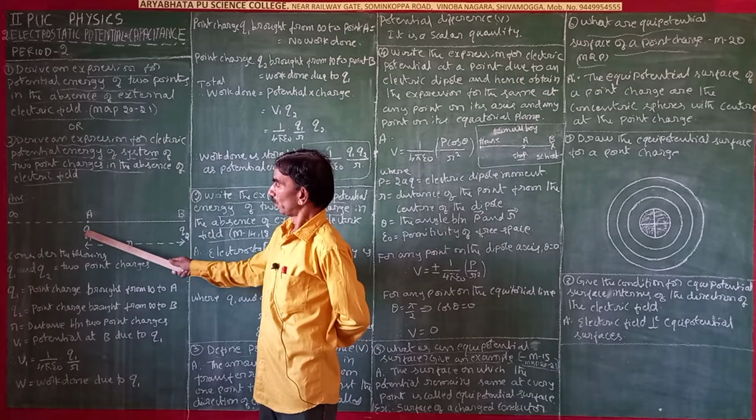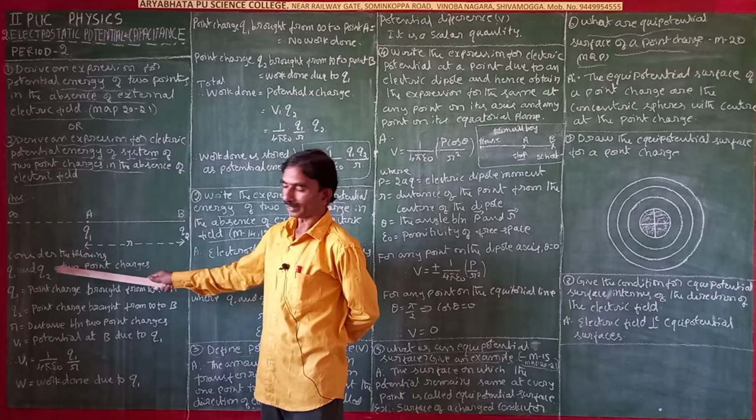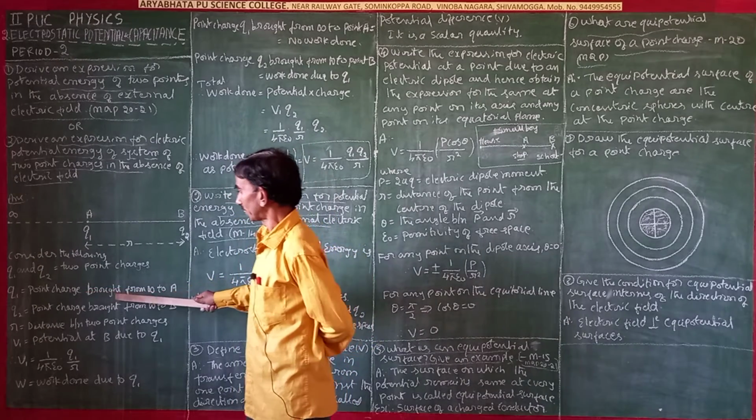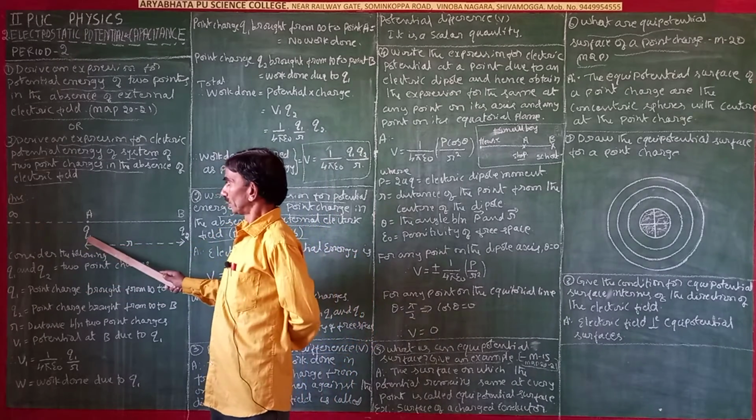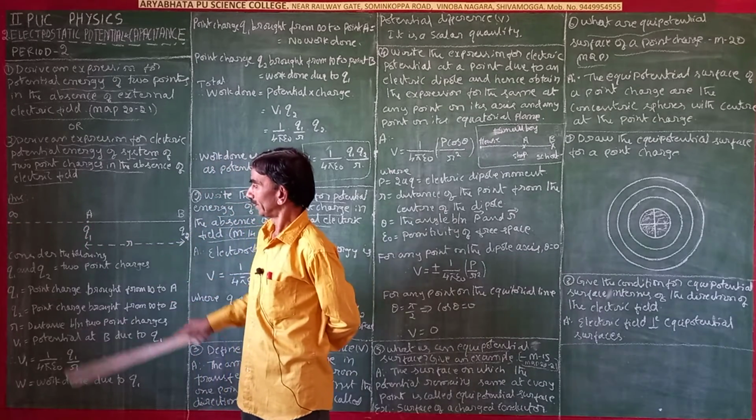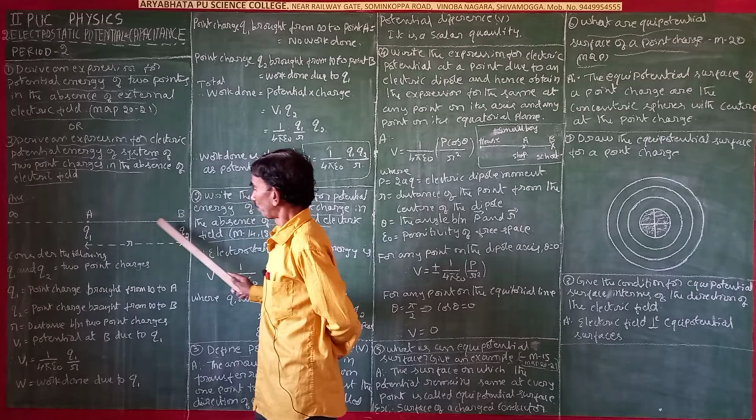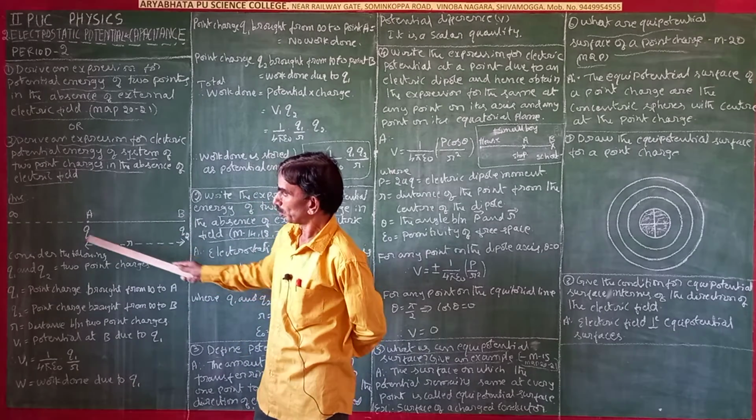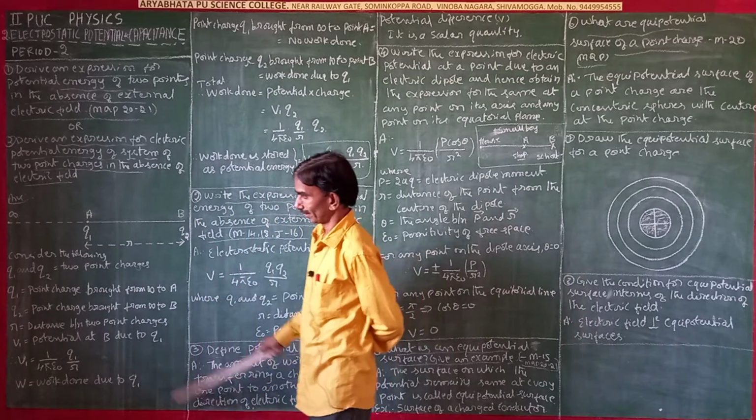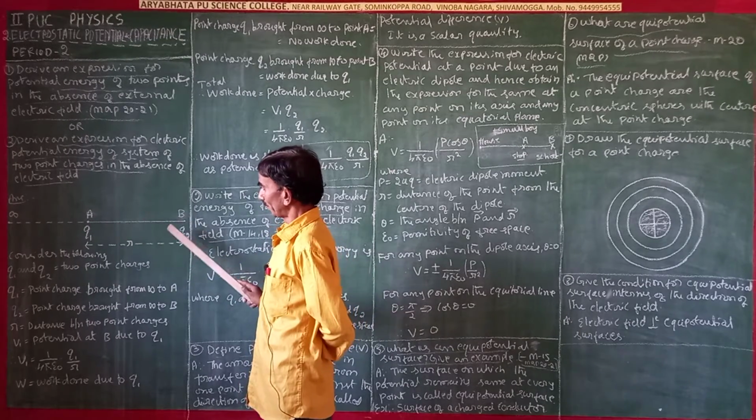Consider the following. Q1 and Q2 are two point charges. Q1 is the point charge brought from infinity to point A. Q2 is the point charge brought from infinity to point B. R is the distance between Q1 and Q2.